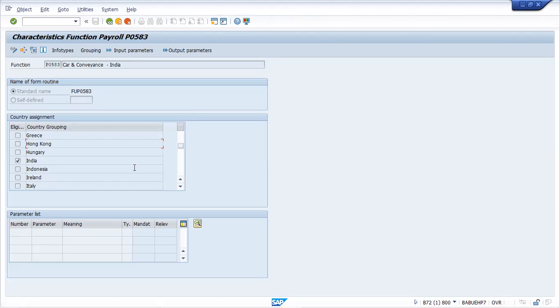Yes, sir. Okay. So similarly, there are many such functions in payroll that are only for India, and not applicable for all other countries outside India. So here at the top, you will see something called input parameter and something called output parameter. Just click that input parameter.